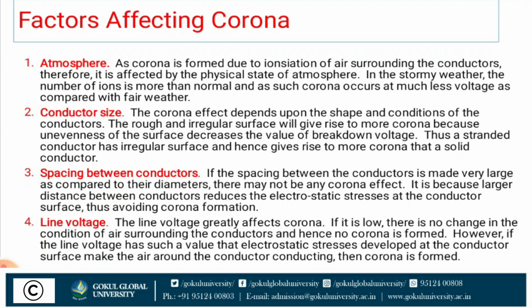The voltage at which corona takes place is called the critical voltage. So the atmosphere also affects corona.